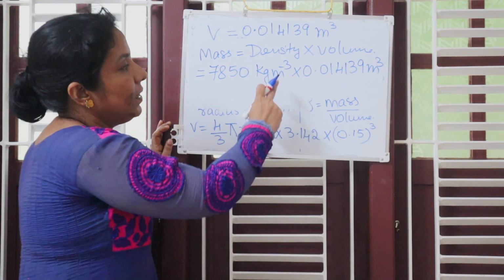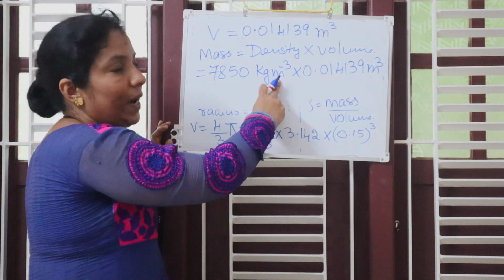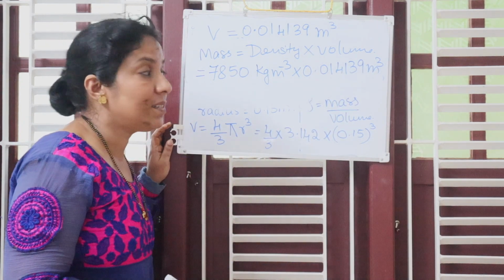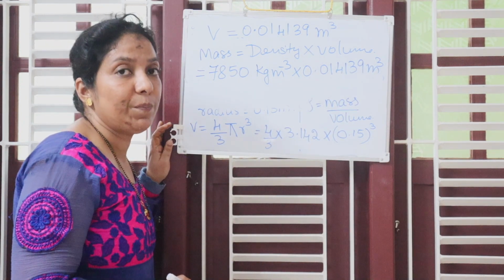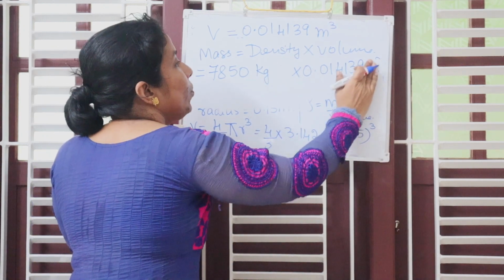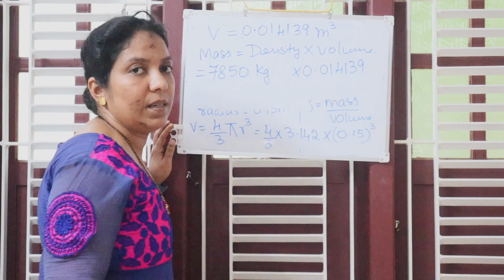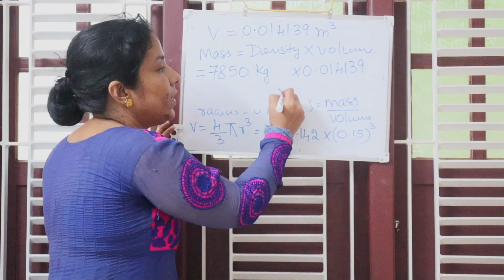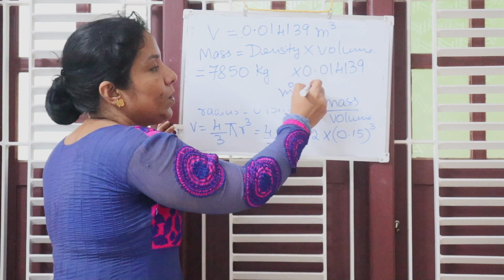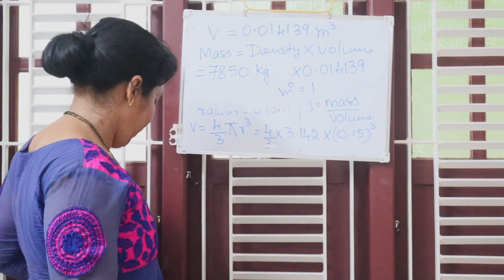Now what happens? This meter cube to the power minus 3 and to the power plus 3, when you add minus 3 plus 3, the power becomes 0. Therefore no meter cube remains there. Meter to the power 0 means it is what? Anything to the power 0 will be 1. Correct?